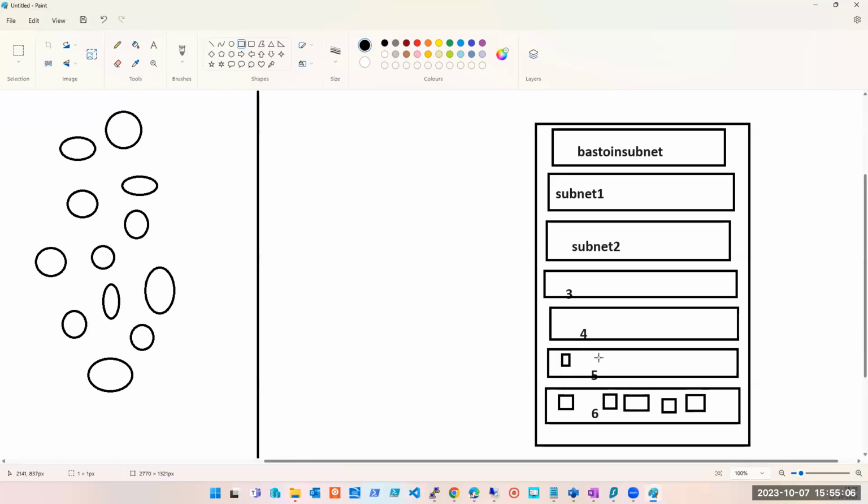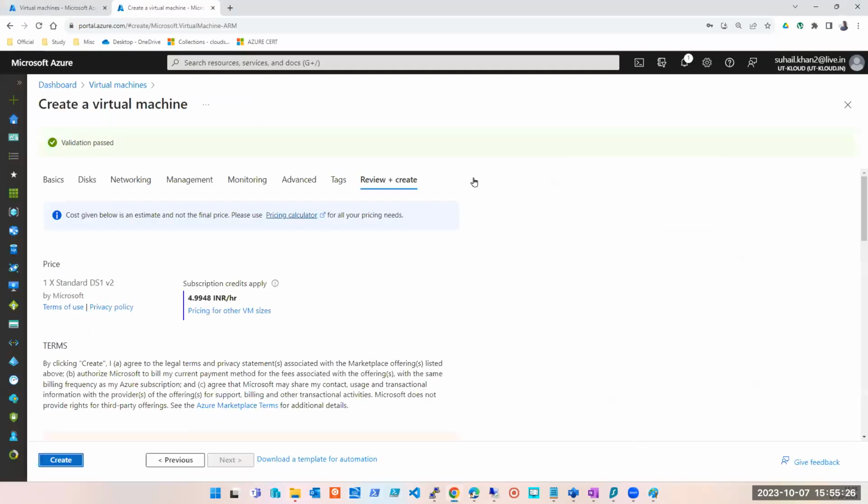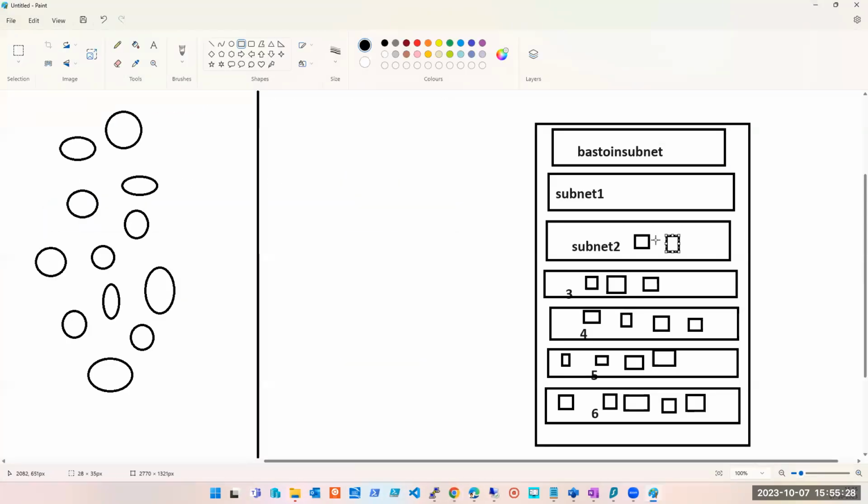Let's say I ask you to create multiple virtual networks and multiple subnets, and I'm asking you that I need connectivity to these machines. Here I'm talking about purely network connectivity. Whether you have access at OS level or not, do you have the user ID, username, password? That is not in question. Let's say you have it, everything is there already. What method would you use to connect to these machines, guys?